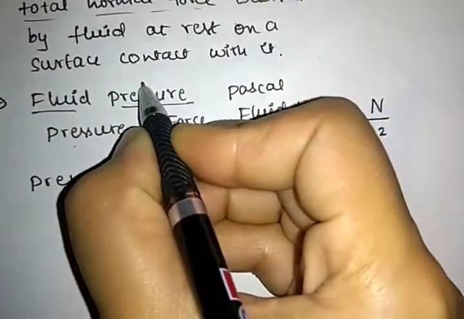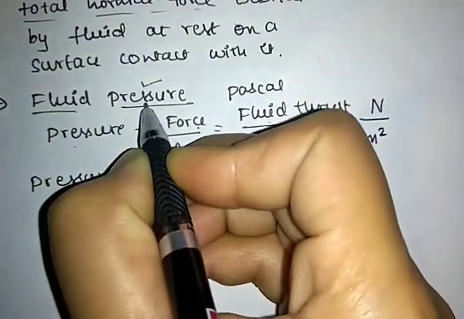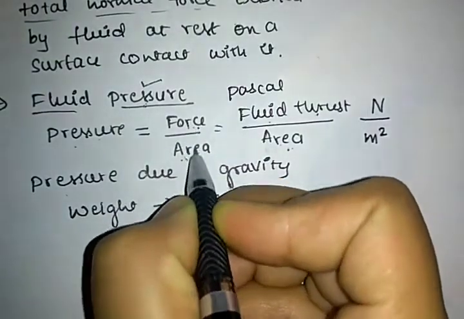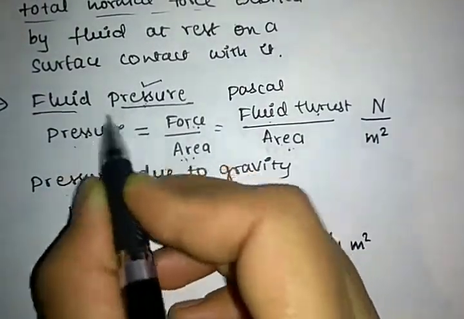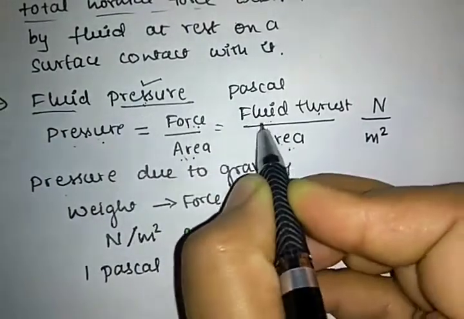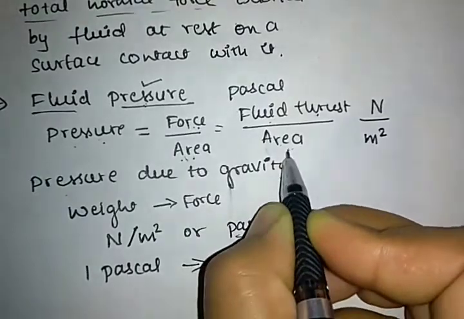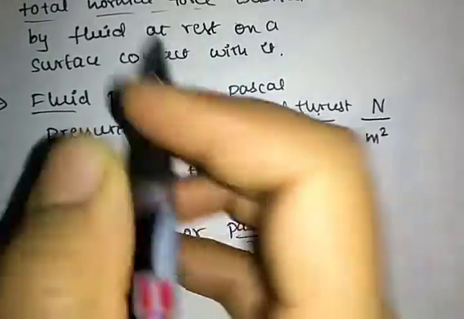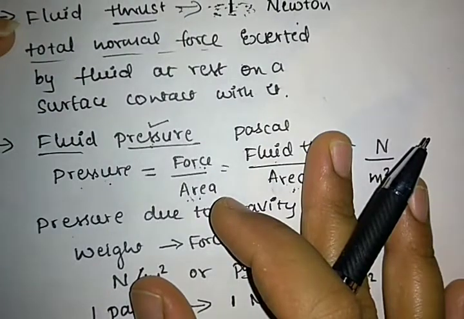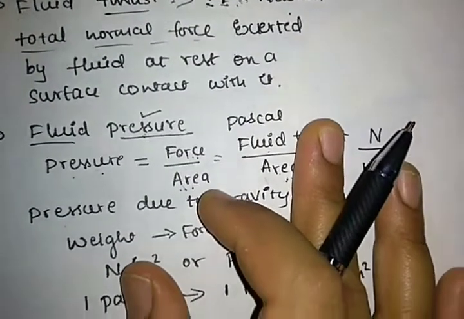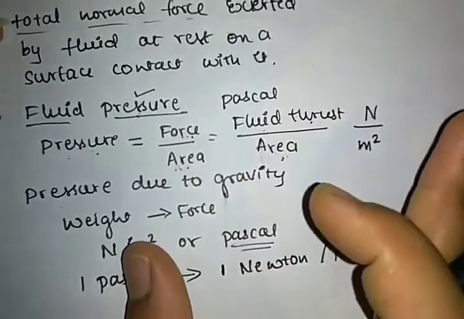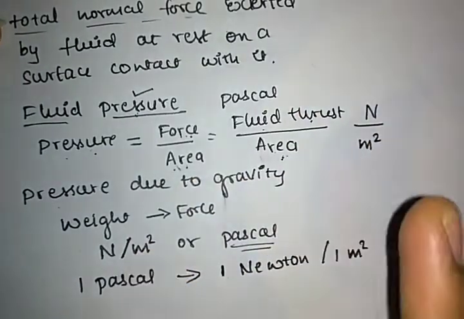You must know what is meant by pressure. Pressure is nothing but force by area. Force by area is called pressure. Then what is meant by fluid pressure? Fluid pressure is the fluid thrust per unit area. Here the force is fluid thrust. Thrust is nothing but a force. It is a normal force exerted by the fluid at rest on a surface in contact with it.